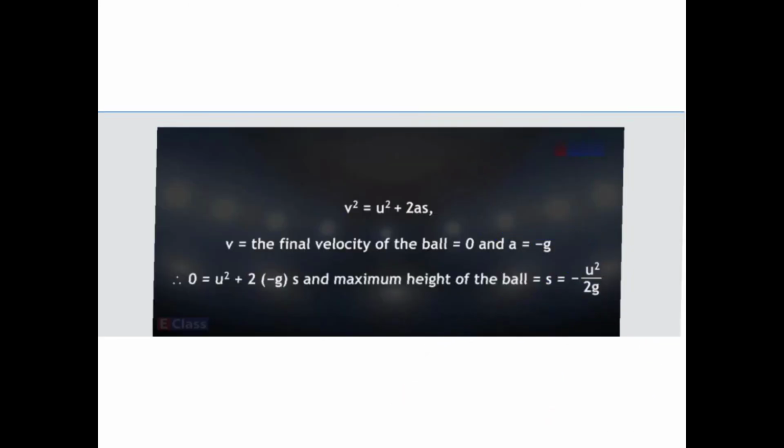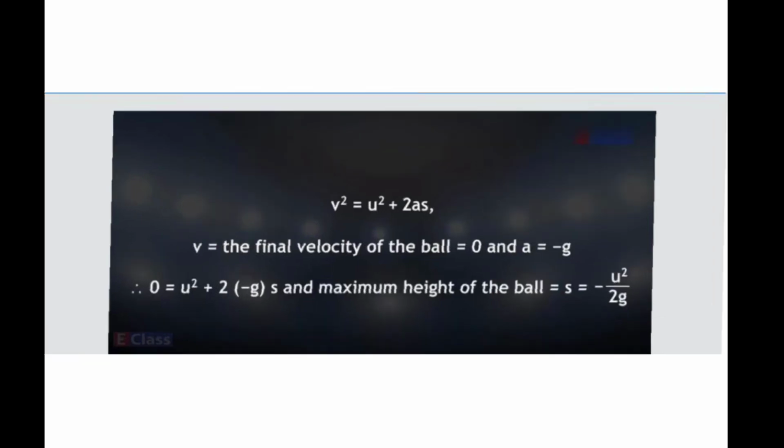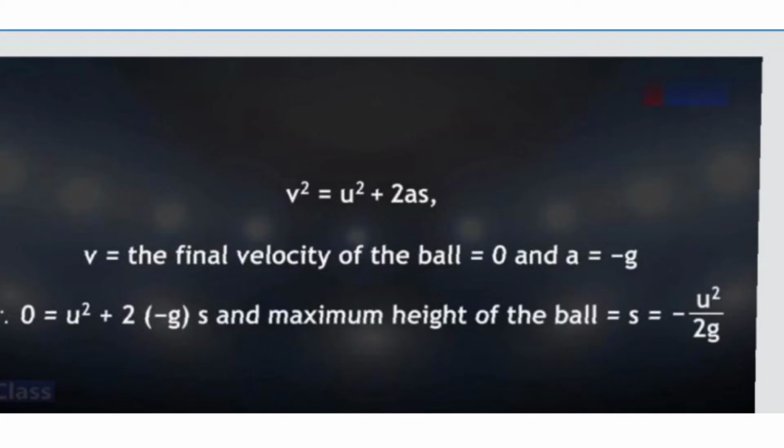So you have the formula v square is equal to u square plus 2as. As you know, it is going in the upward direction, then it will stop and then it will come back. So you have the final velocity 0. Whenever any object is thrown in the upward direction, we take the final velocity as 0. And the work is done against the gravitational force, so your a will be minus g.